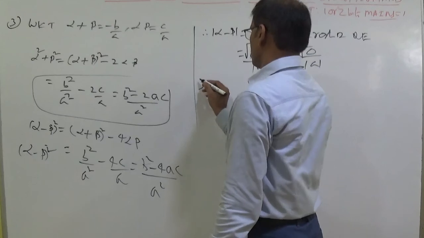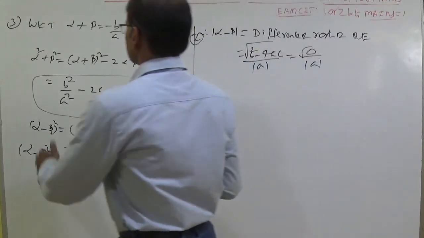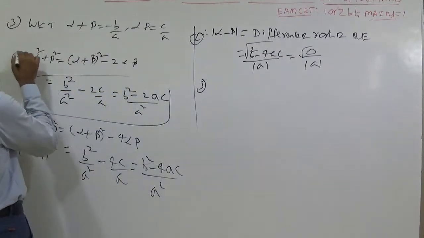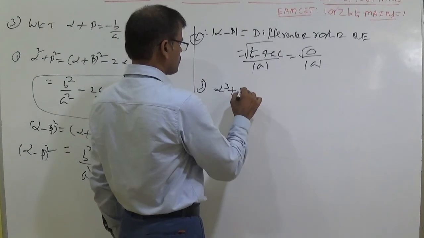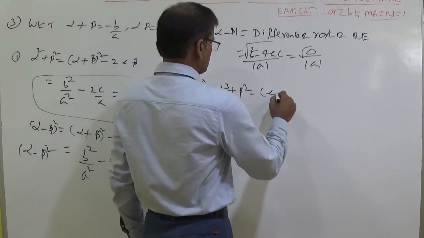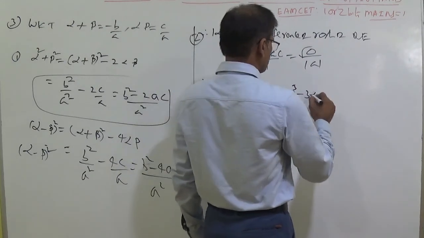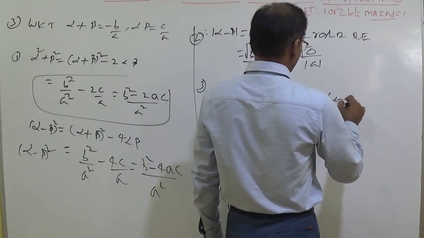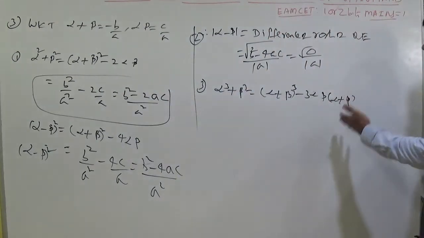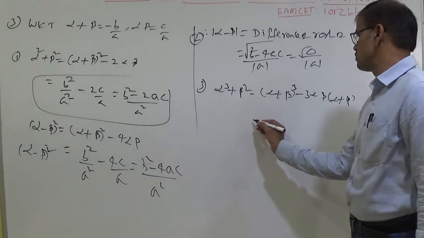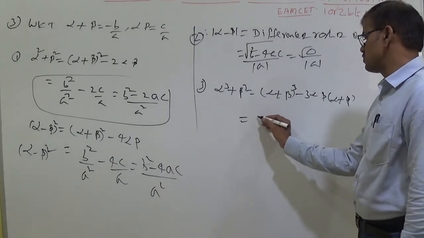Now third one, this is second one, students. Among these, this is first, this is second, this is third. You can write alpha cube plus beta cube. Remember the formula: alpha plus beta whole cube minus 3 alpha beta into alpha plus beta. That is, a cube plus b cube is a plus b whole cube minus 3ab into a plus b. What is alpha plus beta here?